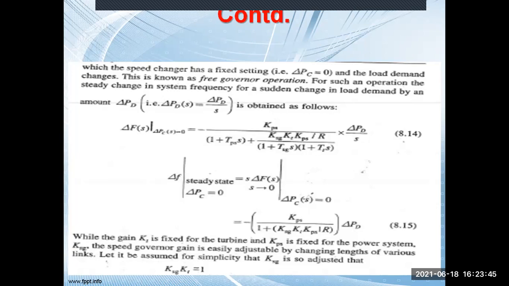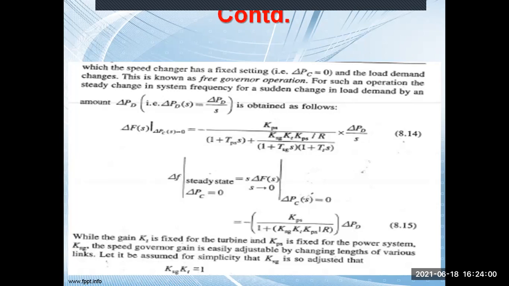Here we are assuming that delta PDS has a step change in load. So delta PDS is basically your change in load. Now for this change in load, what is the input? The input is your step change.